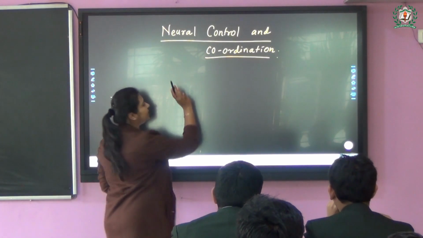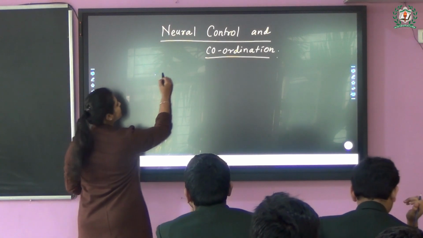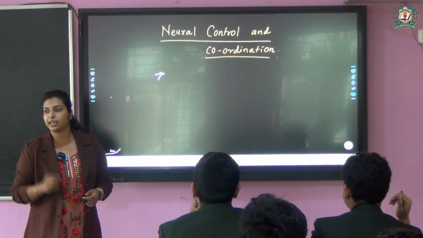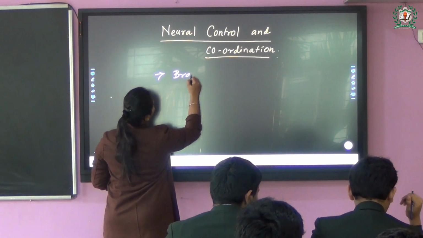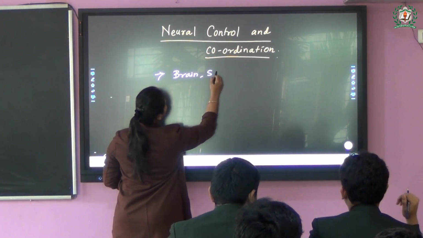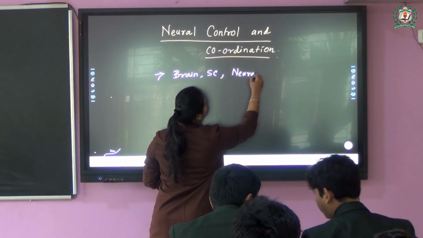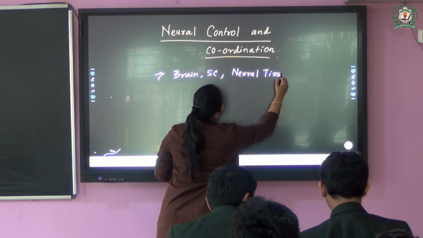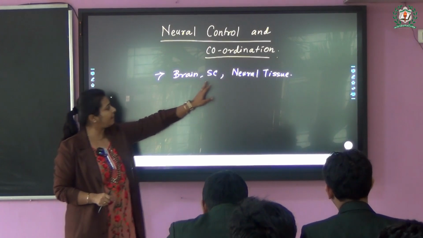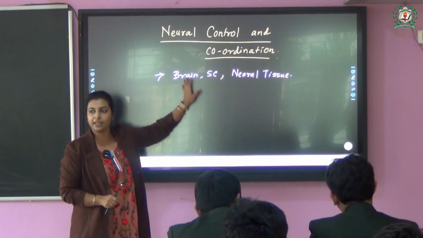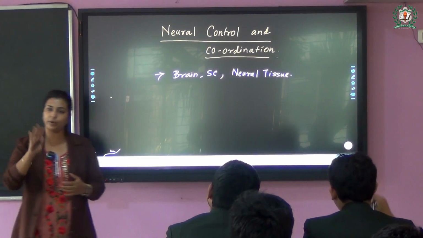So if we come to the nodal system, there are three parts. If you remember from your class 10, what are these three parts? The brain and the spinal cord and the nodal tissue, exactly. So the nodal tissue, we are going to discuss all these three separately, individually, and then we'll do the coordination at the end.